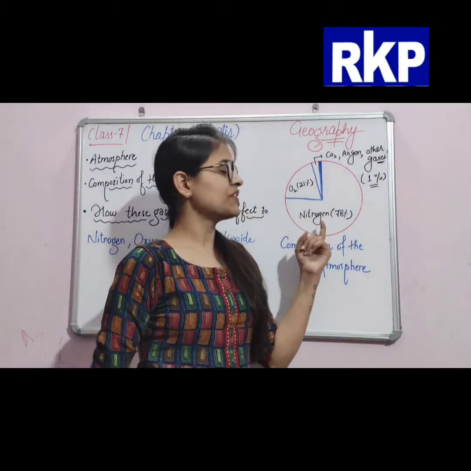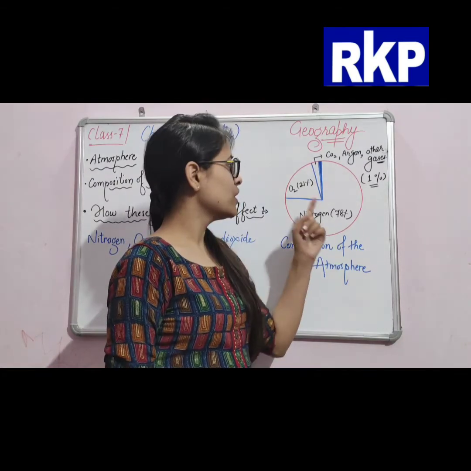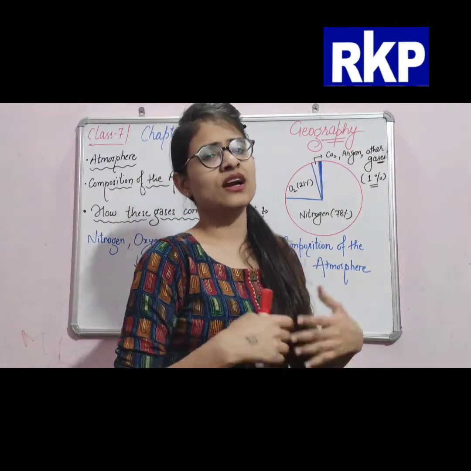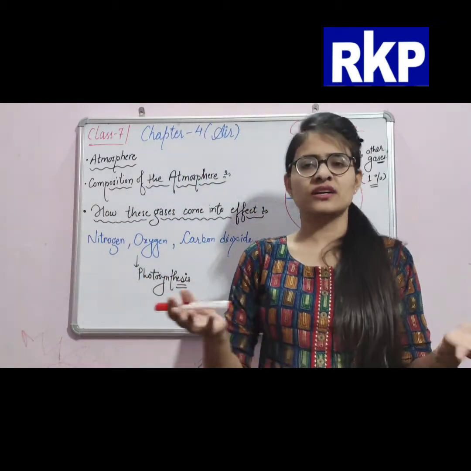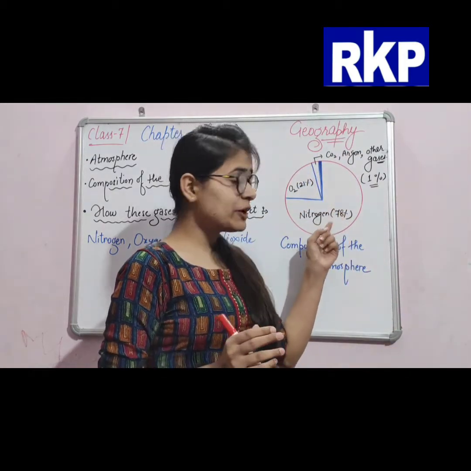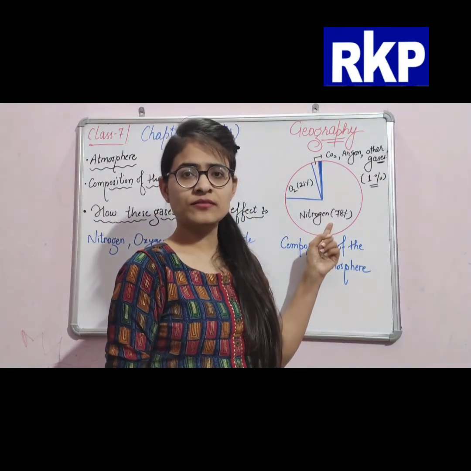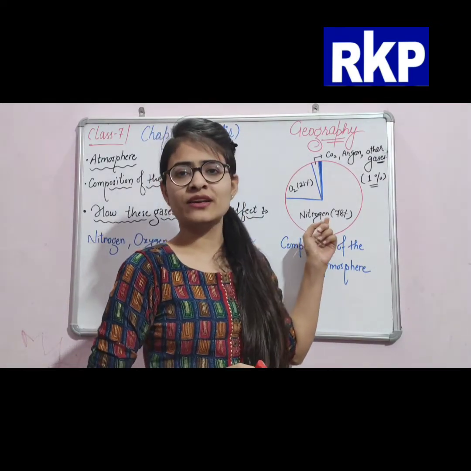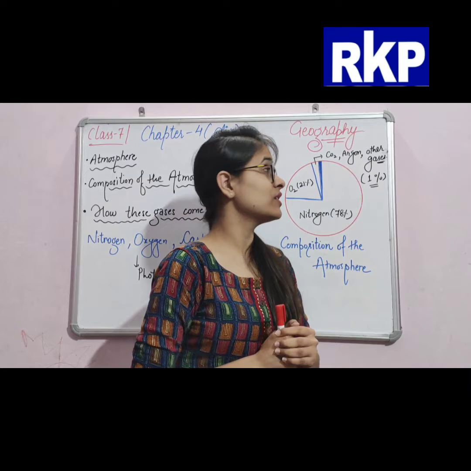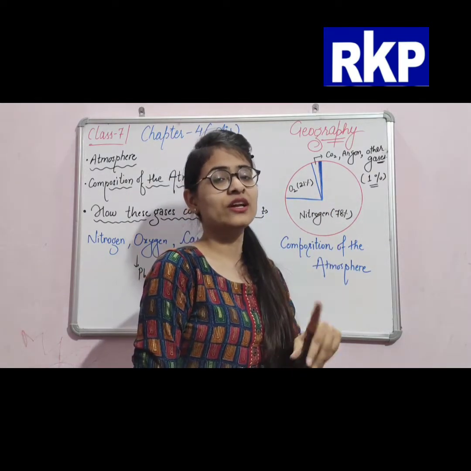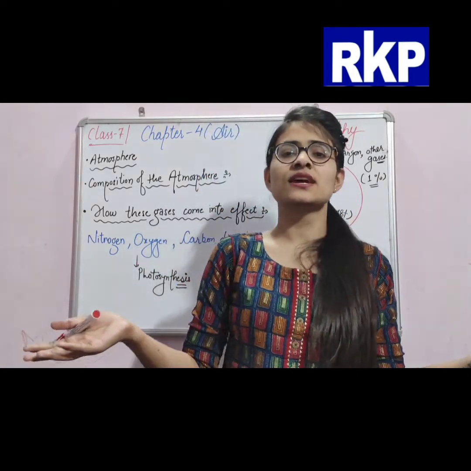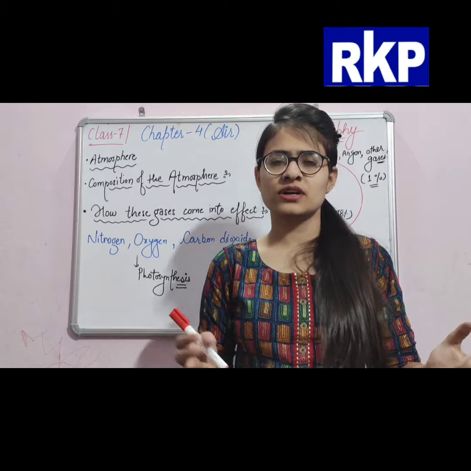It has 78% nitrogen, 21% oxygen, and the remaining 1% is carbon dioxide, argon, and some other gases as well.